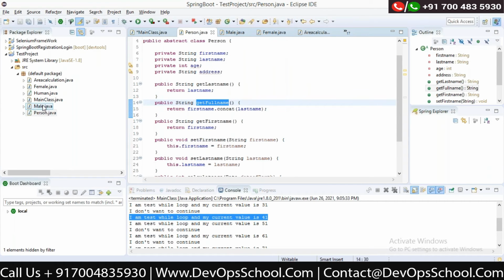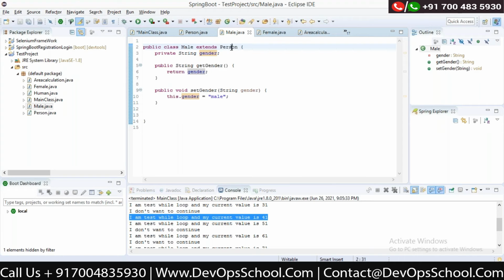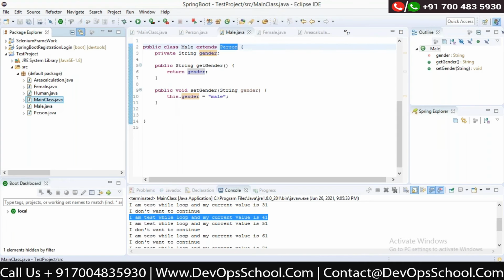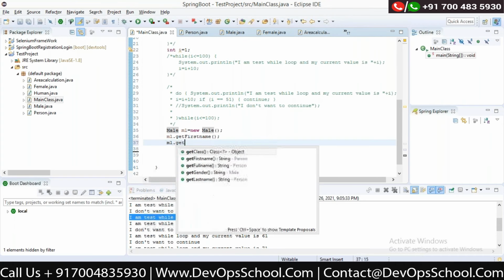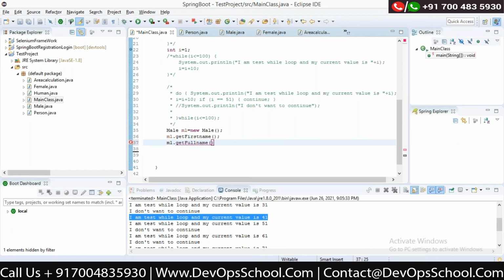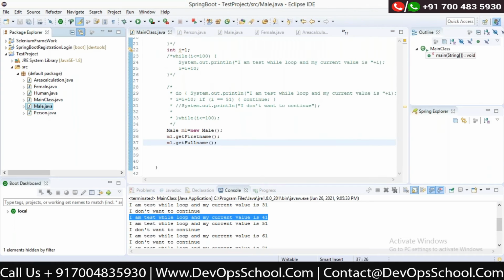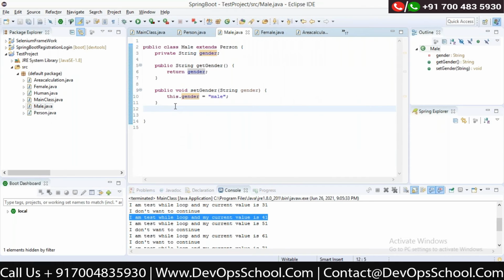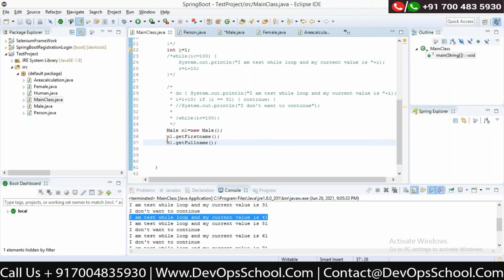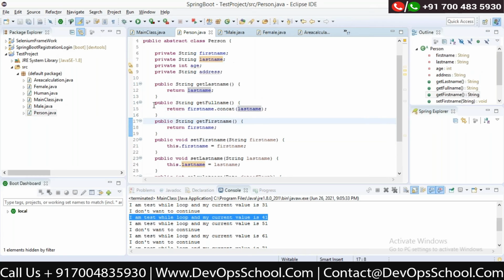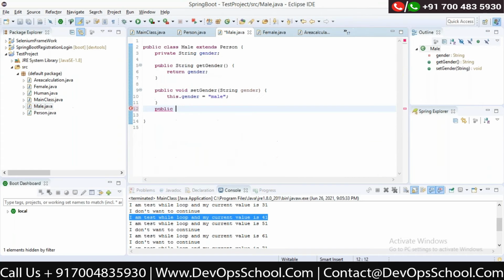So this is the person class. In the male class, we have extended that, right? Person. So now in the main class, I can get ml dot get full name, right? But I don't want it like this. In the person class, I have implemented first name and last name, and this will give me the full name. But I don't want it like that. I want my full name to behave in a different way. So what I can do is write the same method inside my main class.